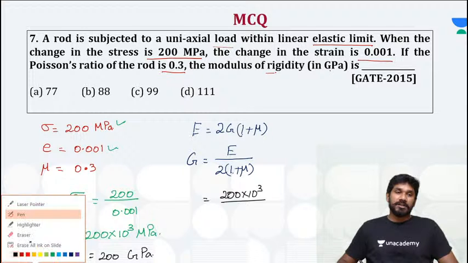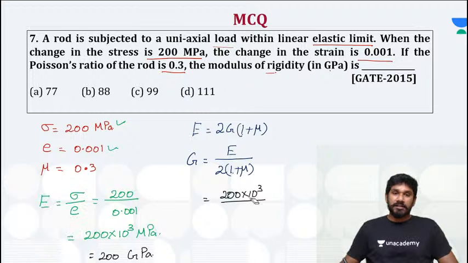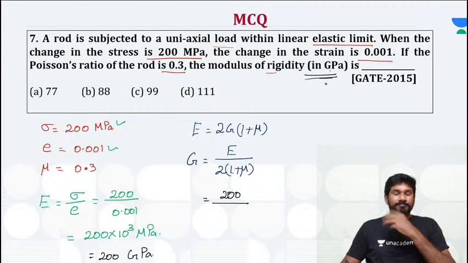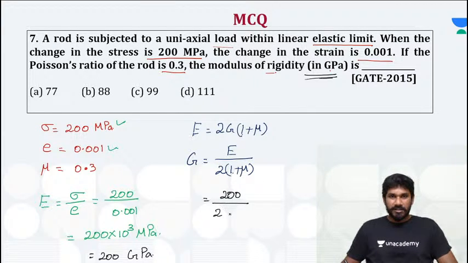Because the final answer required is in gigapascals, it's easy when you substitute in gigapascals, right? 2, 1 plus 0.3.